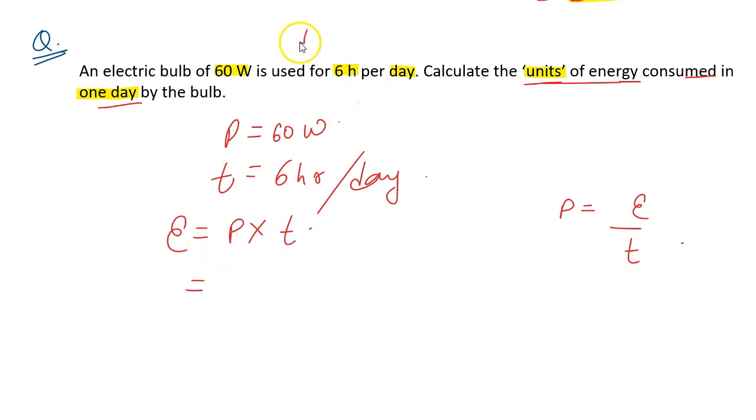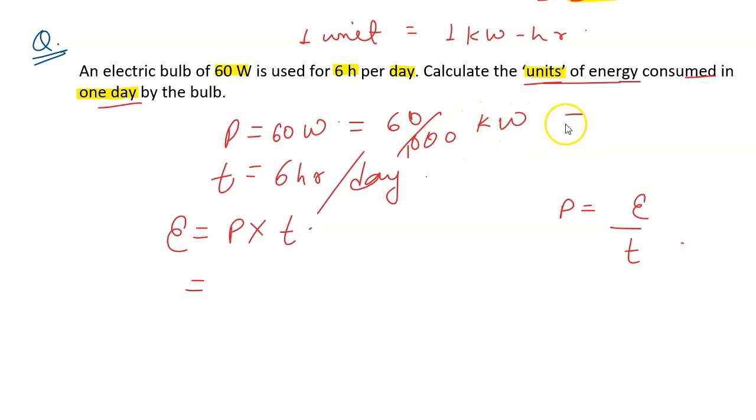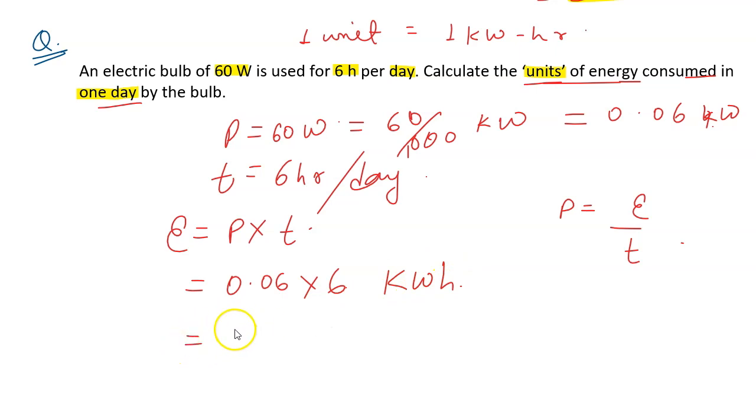1 unit, we know, is 1 kilowatt hour. This power is in watt, so let's convert it into kilowatt. We will divide it by 1000, and that will be 0.06 kilowatt. So energy will be 0.06 times 6 kilowatt hour, and that will be 0.36 units. So 0.36 units of energy is consumed by the bulb in one day, right?